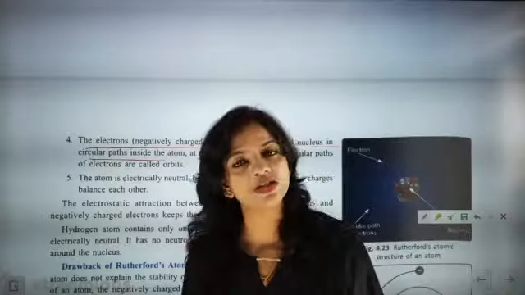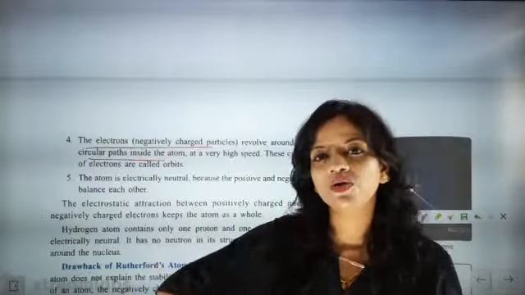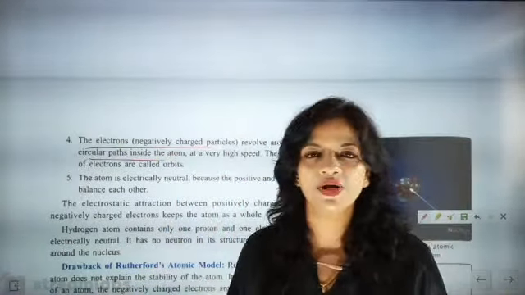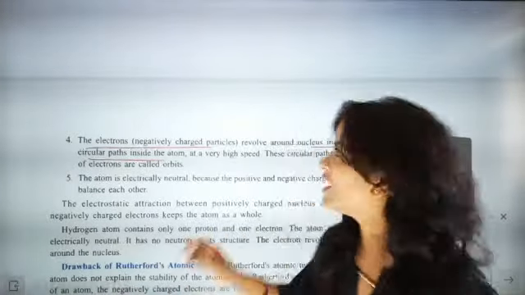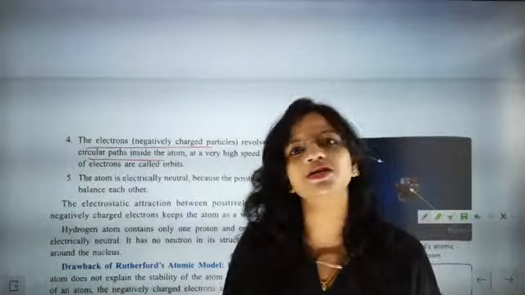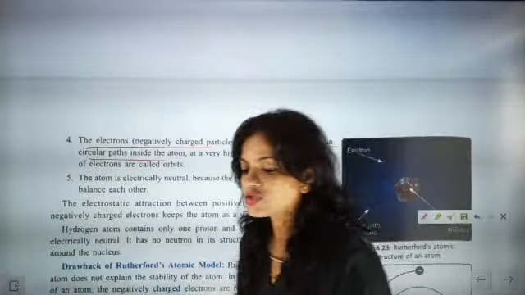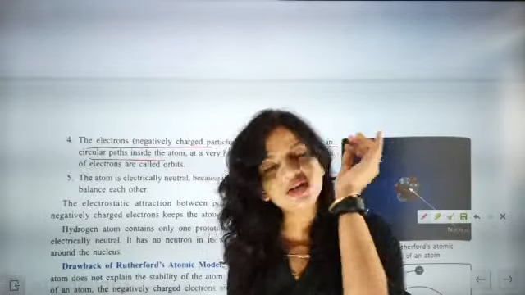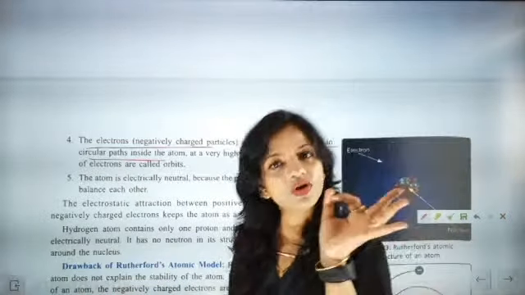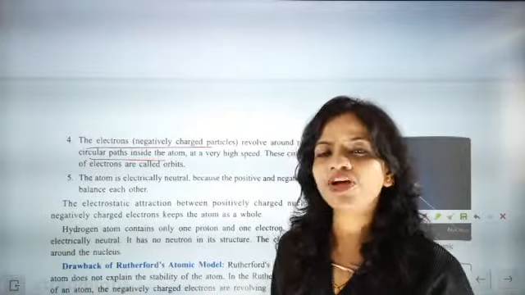Rutherford gave the concept that electrons will be circulating in fixed orbits. But the structure I have drawn was not given by Rutherford, so there was a defect in his structure of the atom.